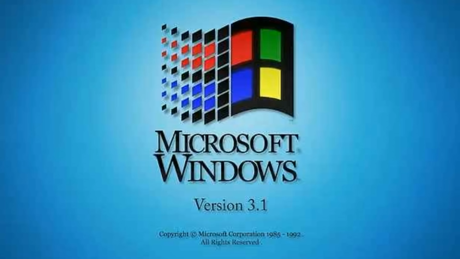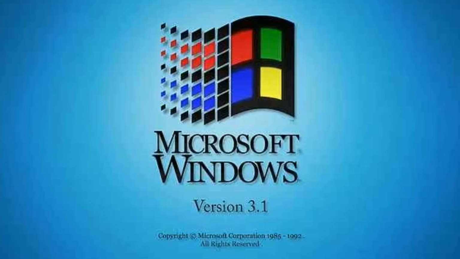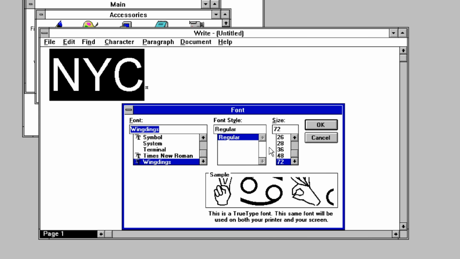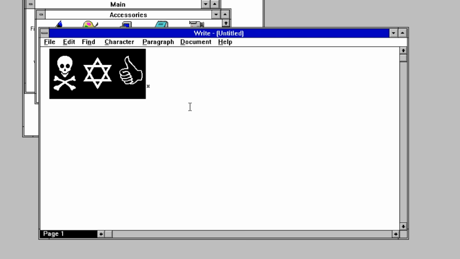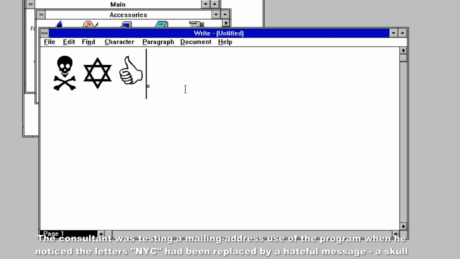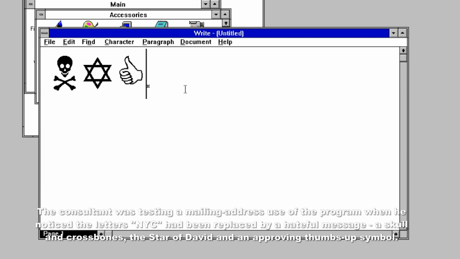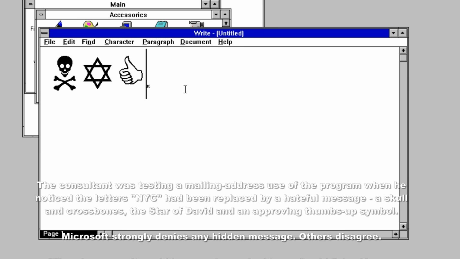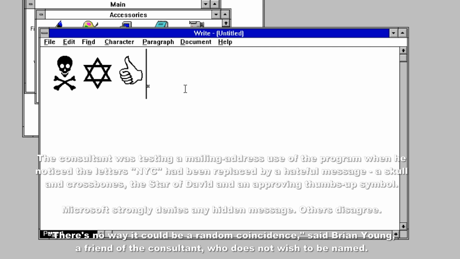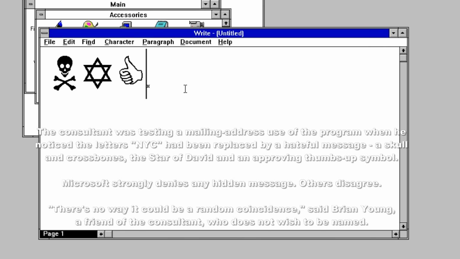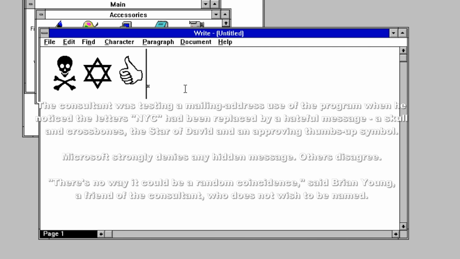A headline that was clearly going to sell copies of the rag, and it was all because typing NYC using Wingdings would result in this. The consultant was testing a mailing address use of the program when he noticed the letters NYC had been replaced by a hateful message: a skull and crossbones, the Star of David, and an approving thumbs up symbol.